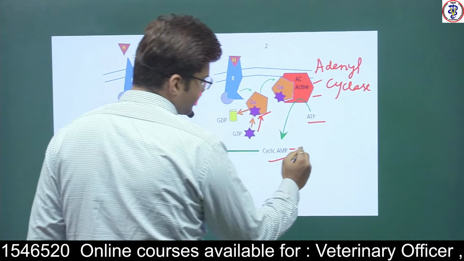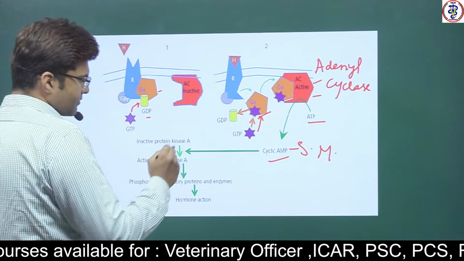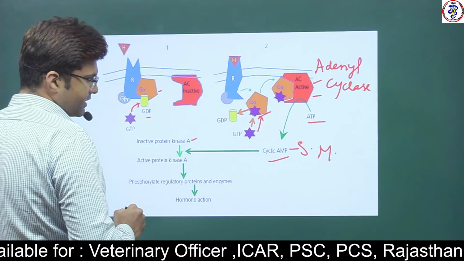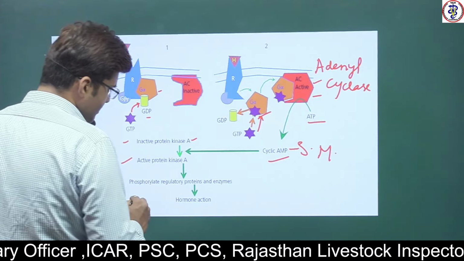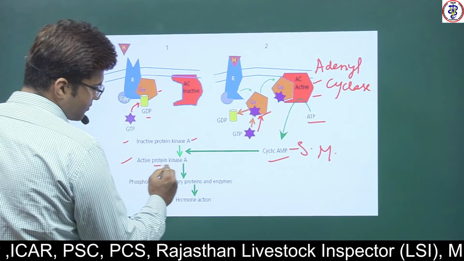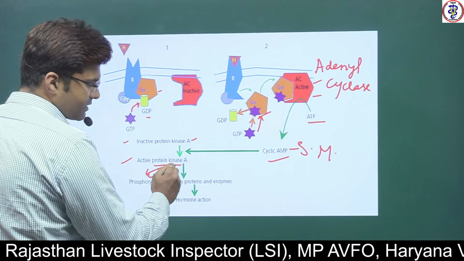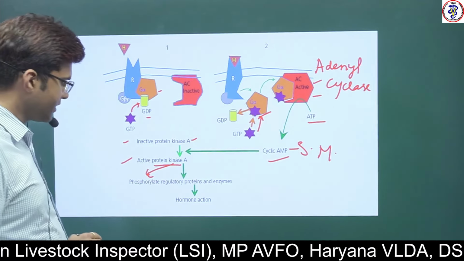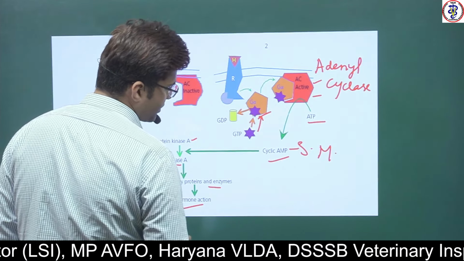Cyclic AMP acts as secondary messenger. It stimulates protein kinase A. The inactive protein kinase A converts into active protein kinase A. The function of protein kinase is phosphorylation. Protein kinase enzymes always phosphorylate. So it phosphorylates the regulatory proteins and enzymes, and hormone action is produced.